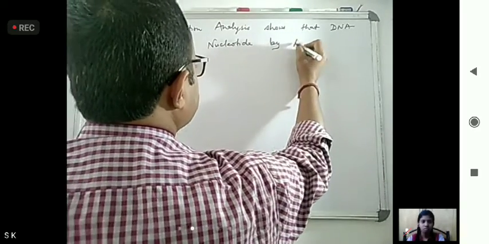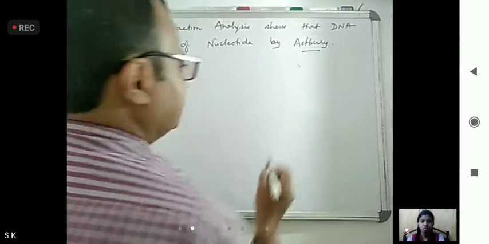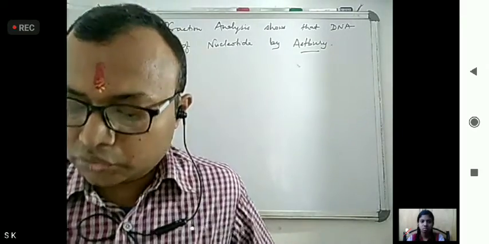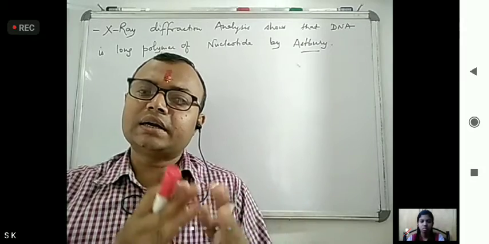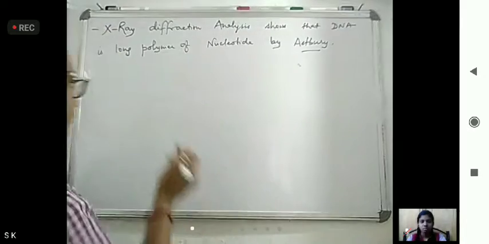By which scientist? Astbury. Okay, it is shown by Astbury, and it also suggests that nucleotides occur at an interval of 3.4 angstrom.